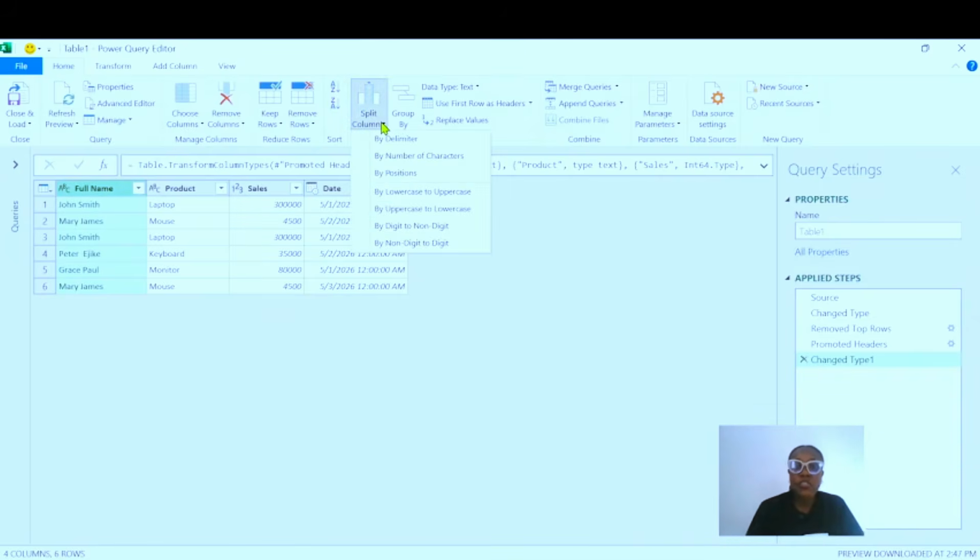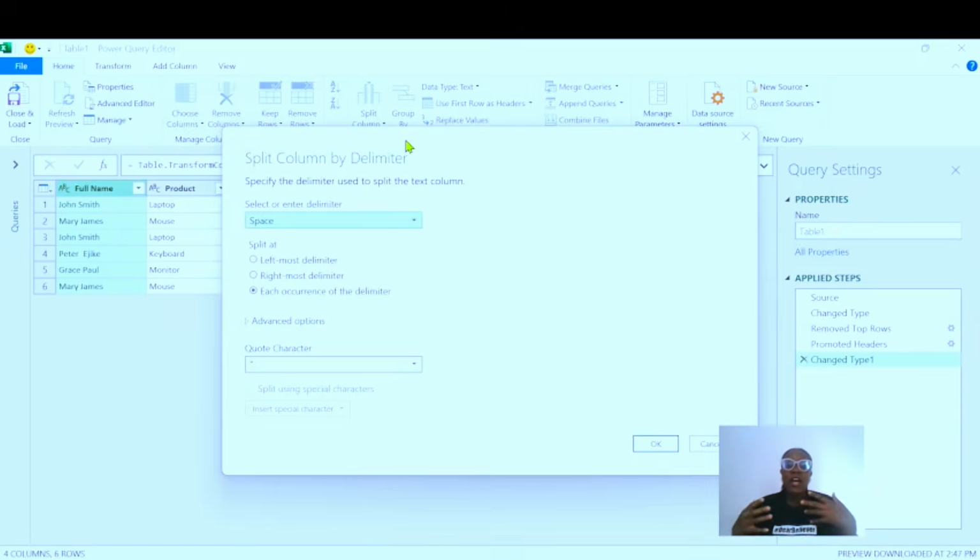When you click on the drop down, it says split by delimiter, split by number of characters. There are many options. So we are going to select split by delimiter. Delimiter means a separator, something that separates two words, or something that joins two words. So in this case, our delimiter is space.